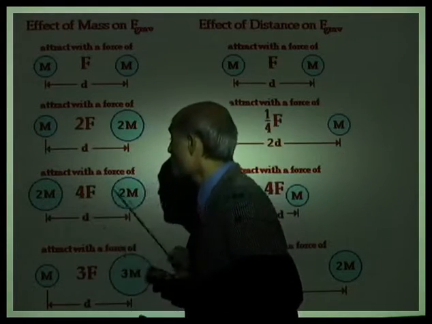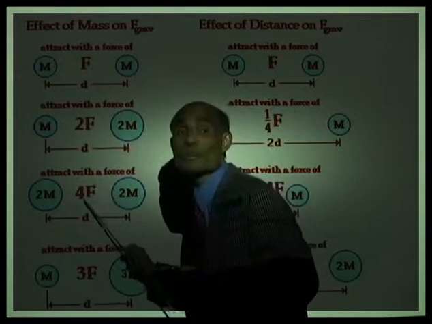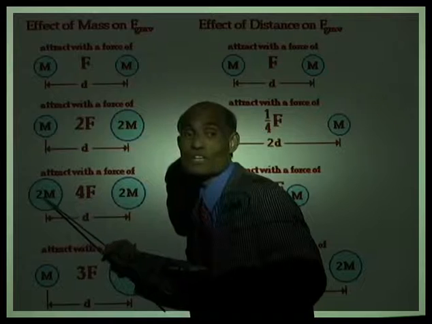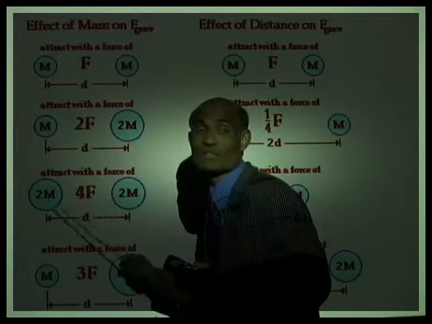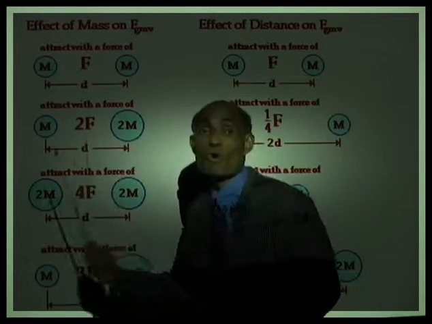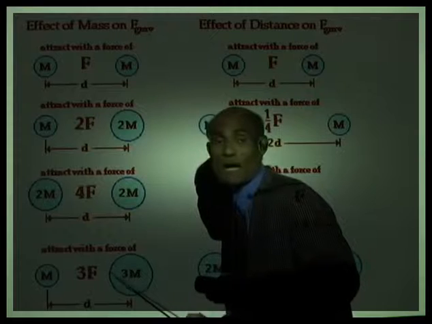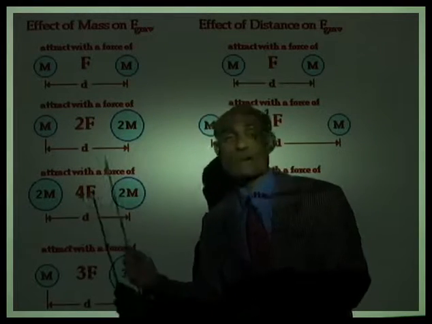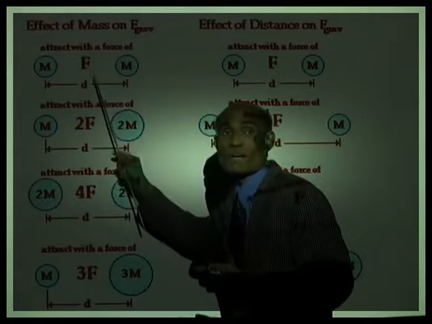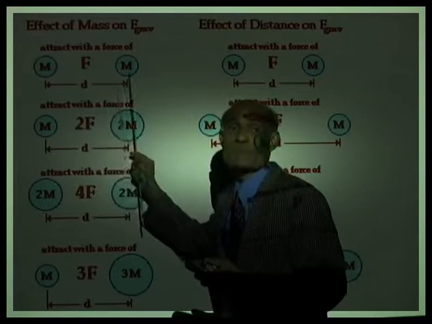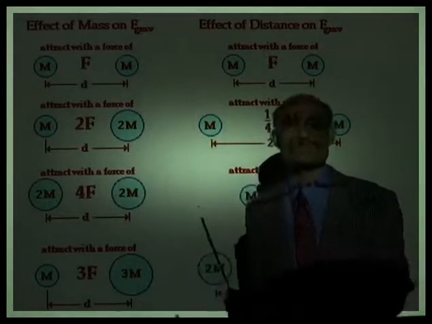If you double both the masses, the force will become 4 times. Why? Because it is now 2m times 2m divided by d squared. So the 2 times 2 will make it 4 times the original force. If the first mass remains m and the second mass is now 3 times the original mass, the force between them will be 3F, where F is the force between m and m. Alright, now let's see what happens if you change the distance between them.